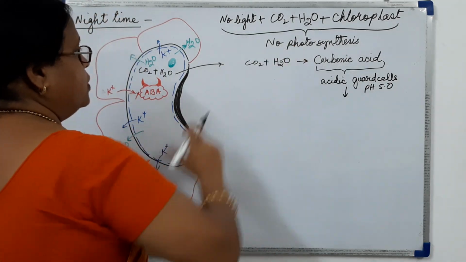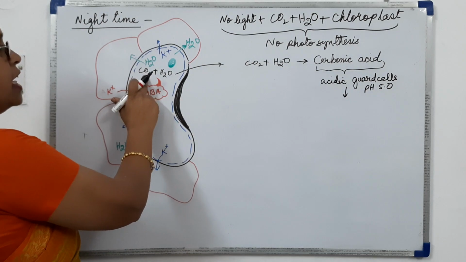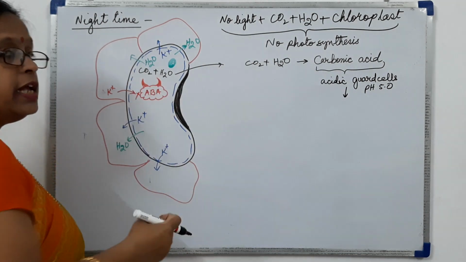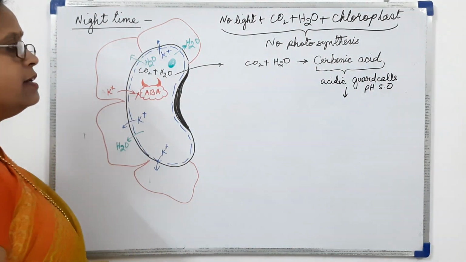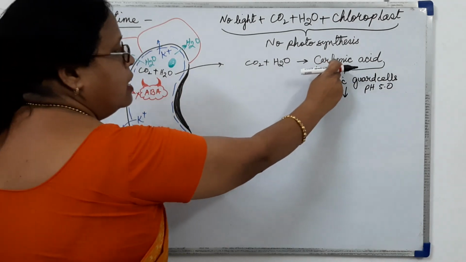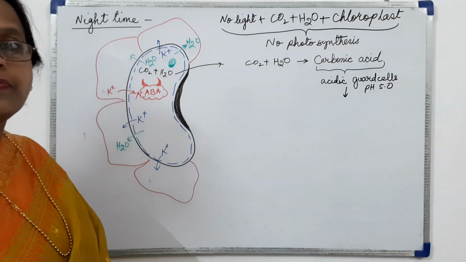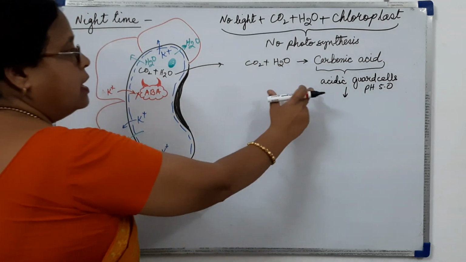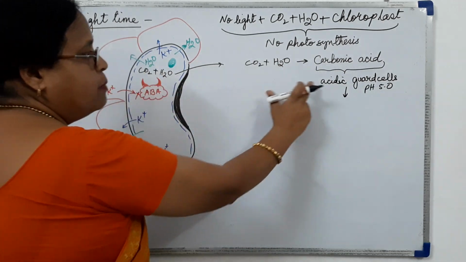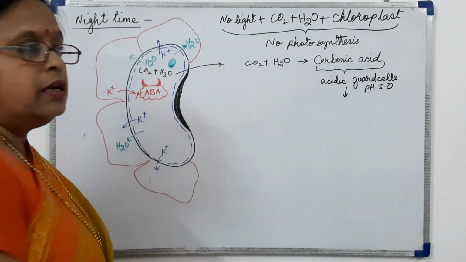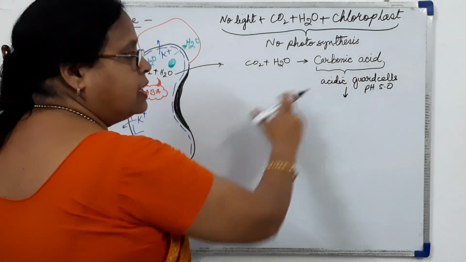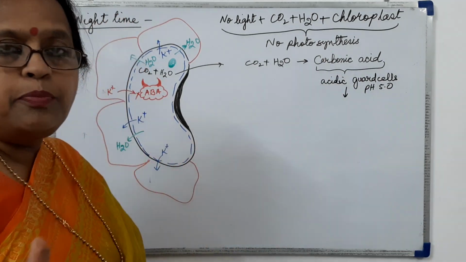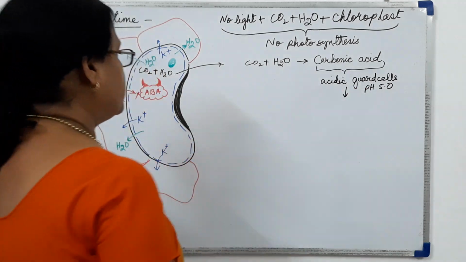When there is no photosynthesis, carbon dioxide and water accumulate inside the guard cell and form carbonic acid. So due to the formation of carbonic acid, the medium of the guard cell becomes acidic. So they will be forming the acidic guard cell with the pH 5.0.